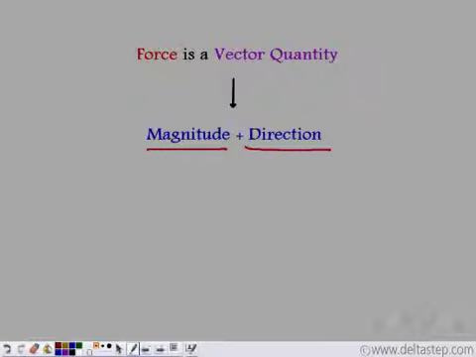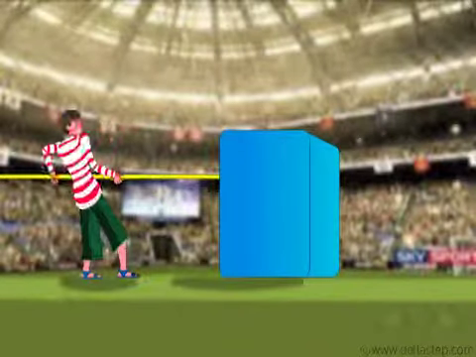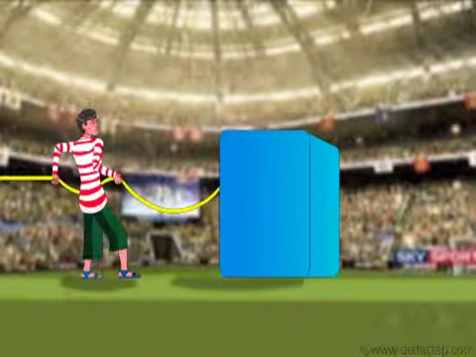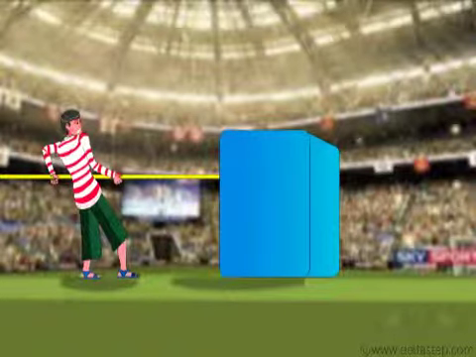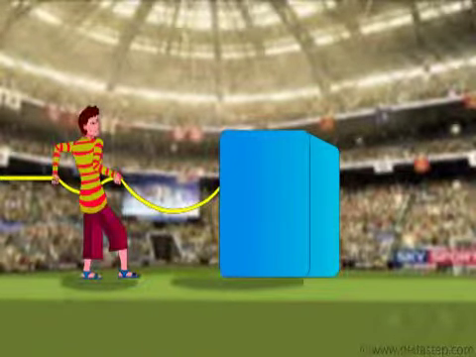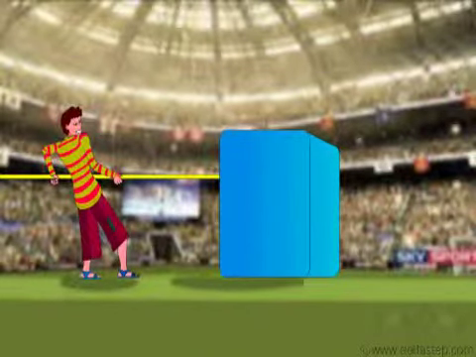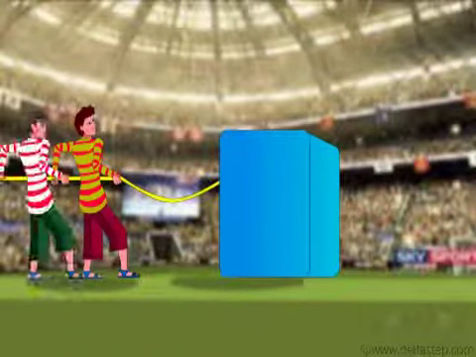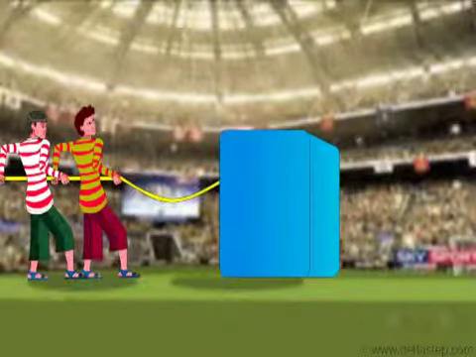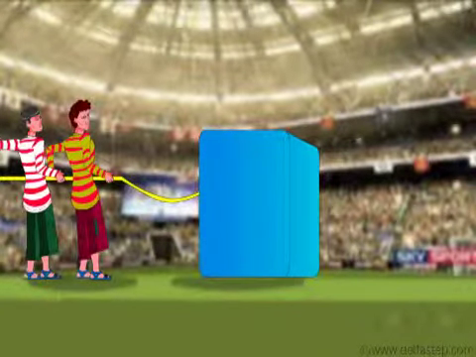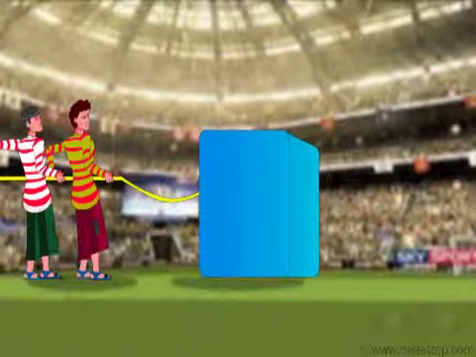Now, let us notice something. This boy is trying his level best to make this box move by pulling it, but he is unable to do so. Now, boy number 2 is also trying his level best to make the box move by pulling it, but again, even he is unable to make it move. But notice what happens when both the boys start pulling together in the same direction. The box moves. What can we conclude from this experiment?